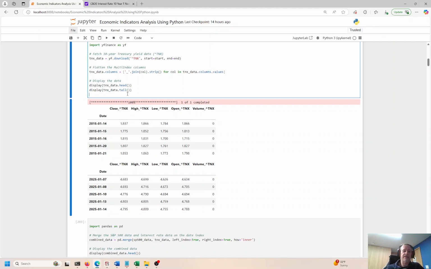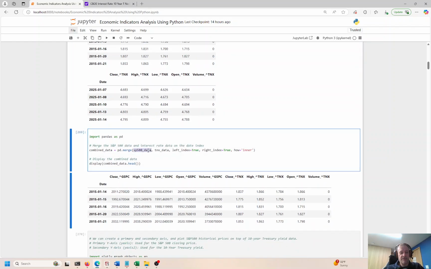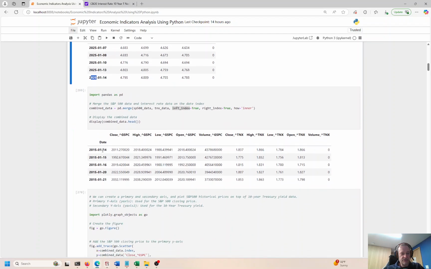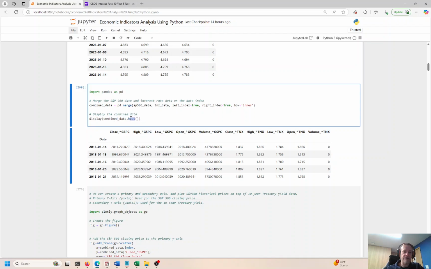And if that's all you can get, that's what you have. I can only get what's out there. So this is the TNX. We have that. We have the S&P 500. We're going to merge these together in a combined way. pd.merge will do this for us. We have the left and right index, right? So we're merging on the date. So we have 1/1/14 and 2025, and oh no, this is 2015 because that's the head and the tail is at the end. Okay, but just trust me, we're going to merge together on the dates. That's what this is for. This one line of code will do the work for us.